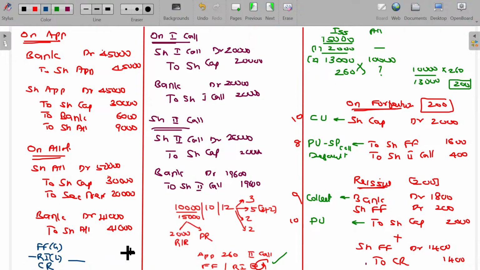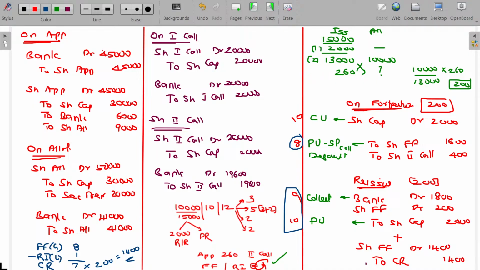What is the gain on forfeiture? 8 rupees. The amount collected per share will be the forfeiture gain, 8 rupees. What is the reissue loss? Reissue loss is nothing but the difference between the amount collected and amount credited, 1 rupee. So you reissue at a loss of rupees 1. 7 rupees is the capital reserve amount for every share. How many shares reissued? 200 shares. The ultimate value being 1,400.